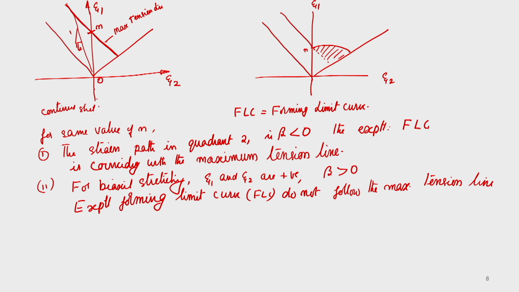This is the condition. Okay. Now, if you look at necking in biaxial tension, in the strain diagram we found that for epsilon 1 and epsilon 2 both positive, there is no 0 extension in the first quadrant, that is for beta greater than 0.